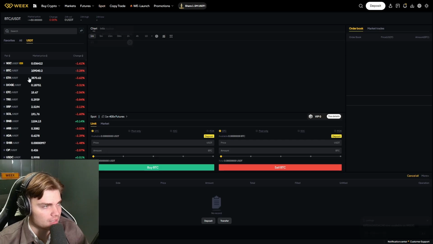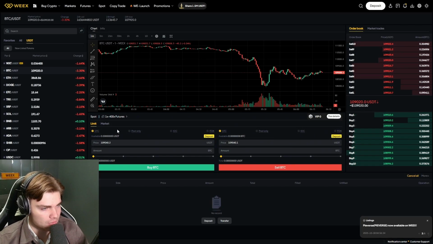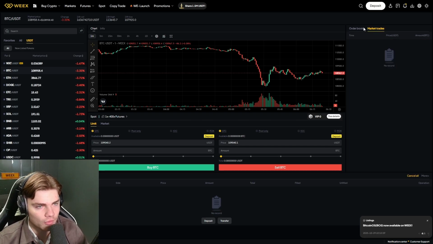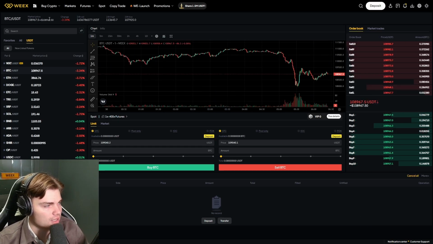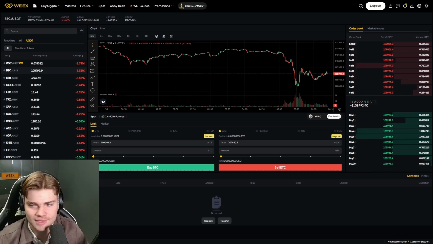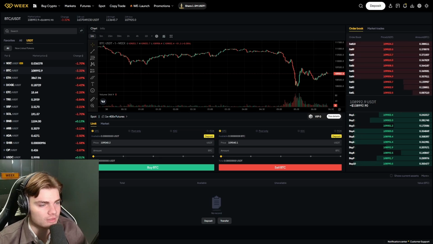So here you can buy coins on spot. We can select the spot pair, and here we can do limit and market orders, buy or sell Bitcoin. We have the order book, market trades, the charting here, the price, the change, and so many more interesting things. We have the open orders, order history, order details, and our assets that we currently have. So here you can do spot trading over on Weex.